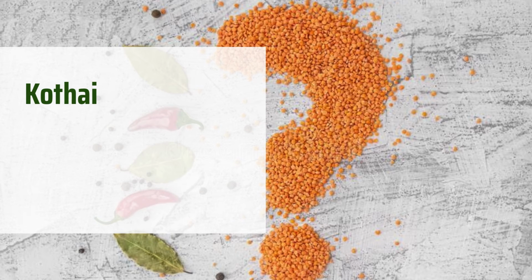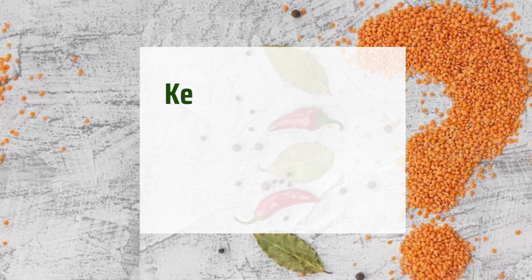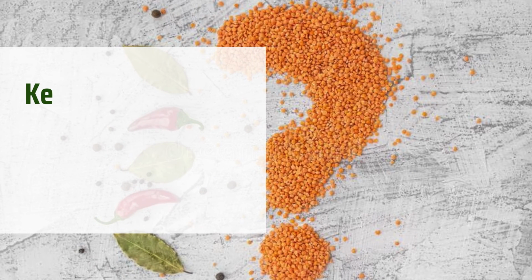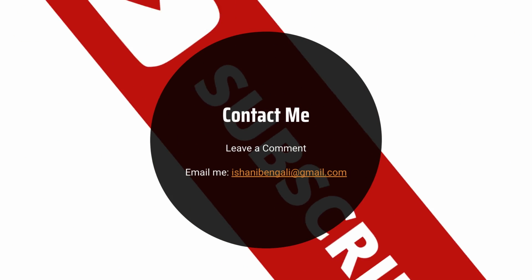Next we have kothay. Kothay means where, and it's used pretty much the same exact way as English. If we're going to use it with the to go verb, we might say kothay gechile. Where did you go? The last one is ke. It means who. Again, exactly the same thing. I don't think I have any example sentences for that.